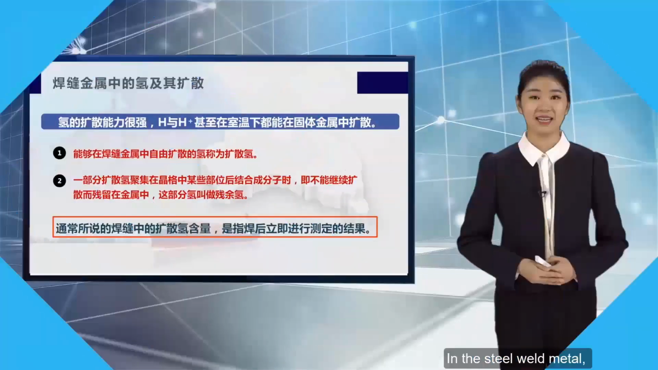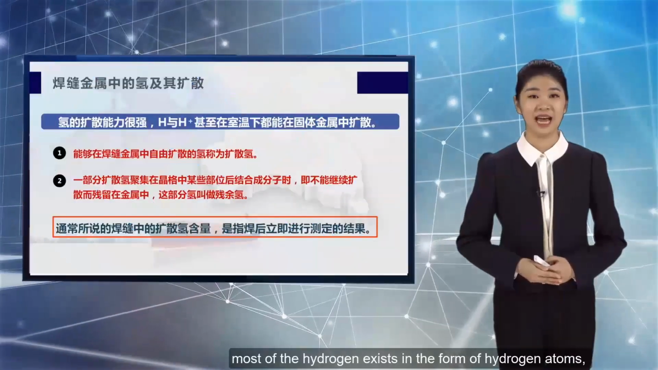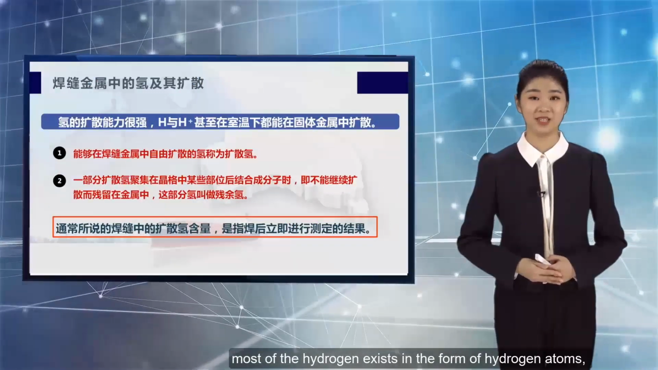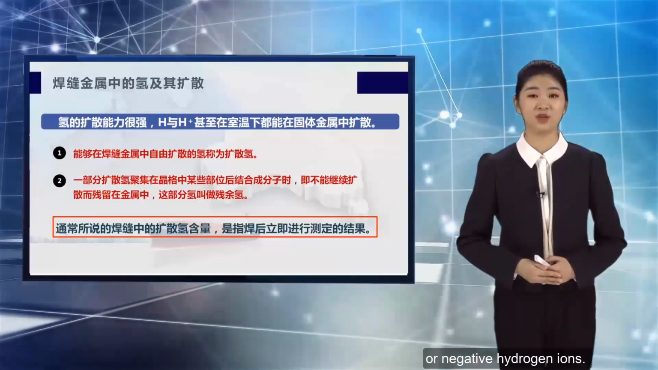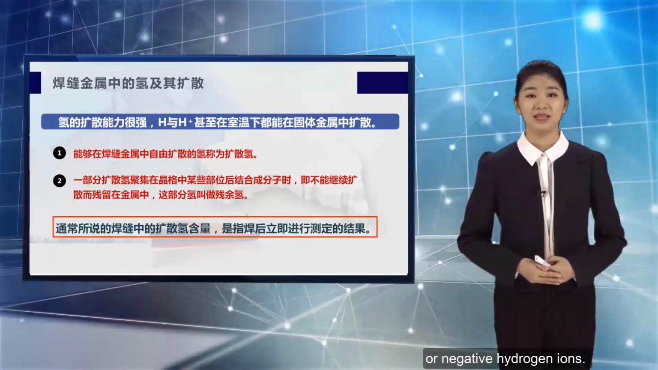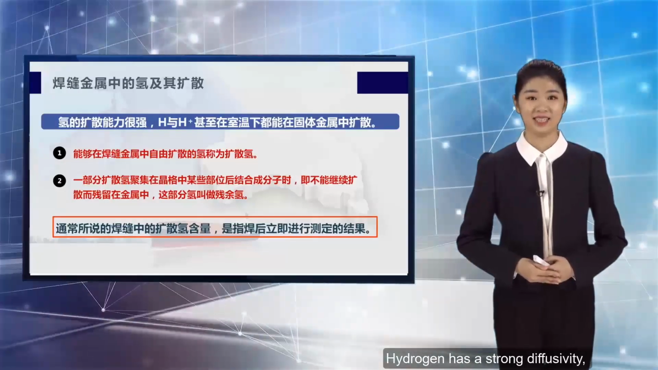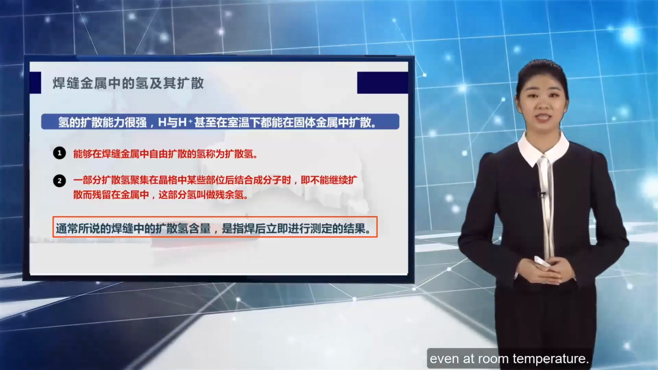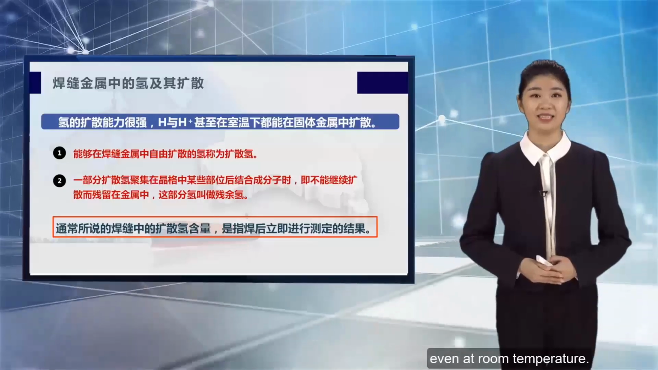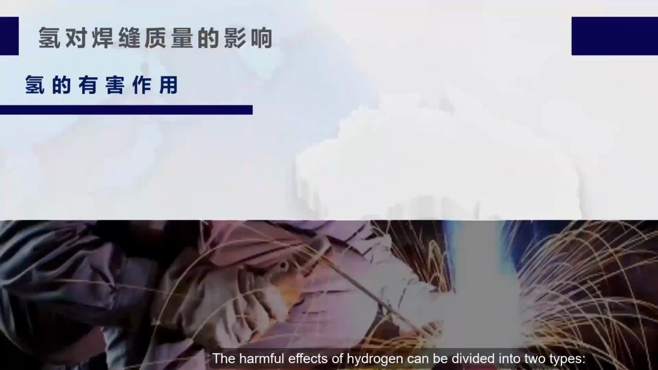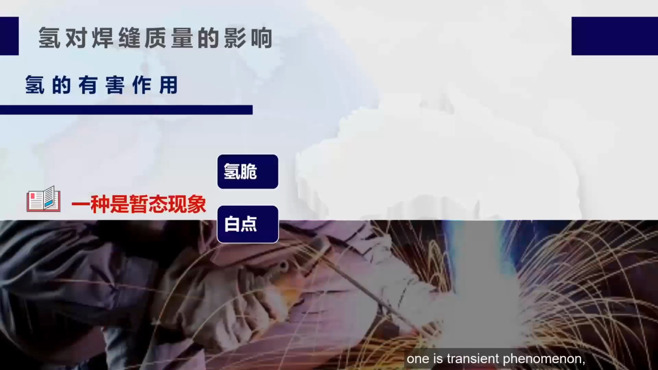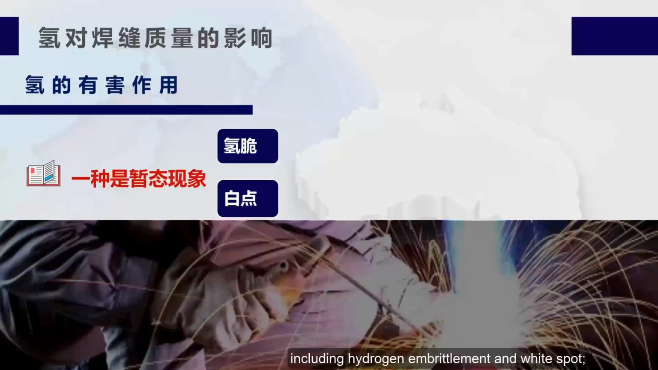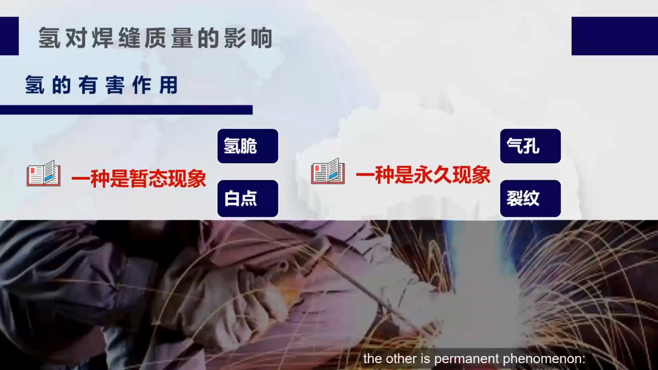In the steel weld metal, most of the hydrogen exists in the form of hydrogen atoms, positive hydrogen ions, or negative hydrogen ions. Hydrogen has a strong diffusivity, and hydrogen ions can diffuse in solid metals even at room temperature. The harmful effects of hydrogen can be divided into two types. One is transient phenomenon, including hydrogen embrittlement and white spot. The other is permanent phenomenon, such as pores, cracks, etc.